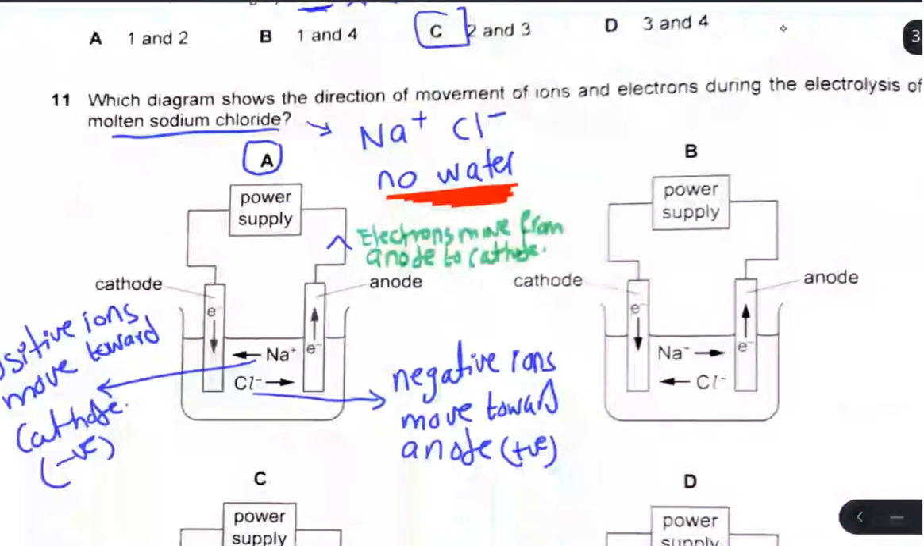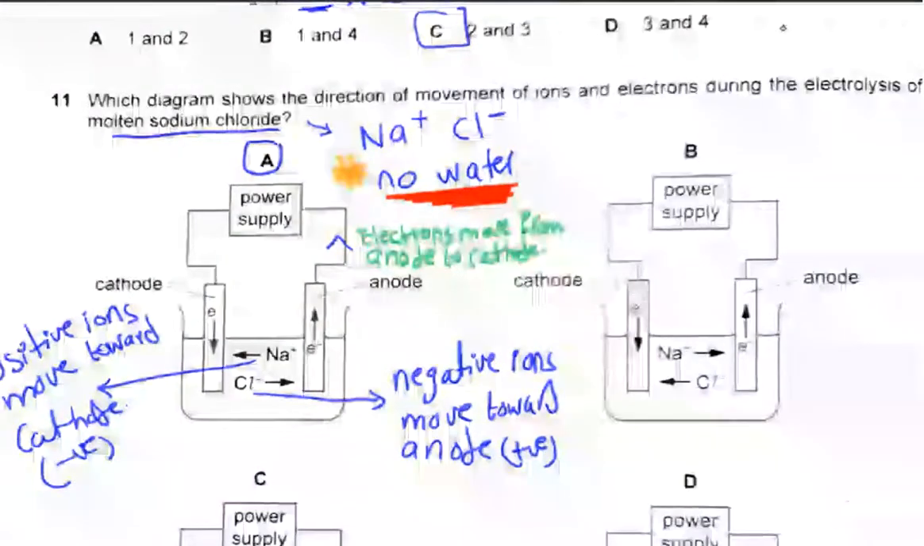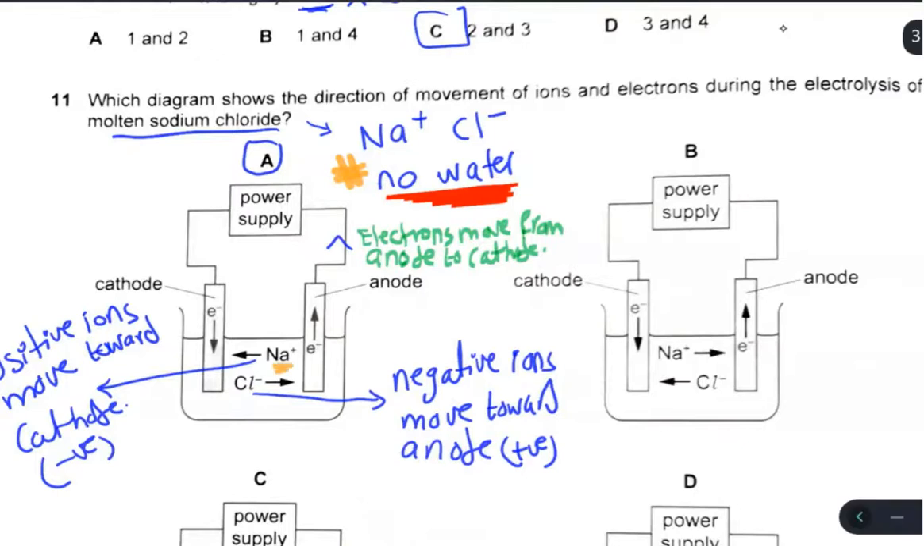Which diagram shows the direction of movement of ions and electrons during electrolysis of molten sodium chloride? In molten sodium chloride, we have sodium ions and chloride ions, but we don't have water. Take care, you don't have H or OH. Electrons in the external circuit move from anode to cathode, and positive ions move toward the negative electrode, which is the cathode, and negative ions move toward the anode, which is the positive electrode. So the answer is A.